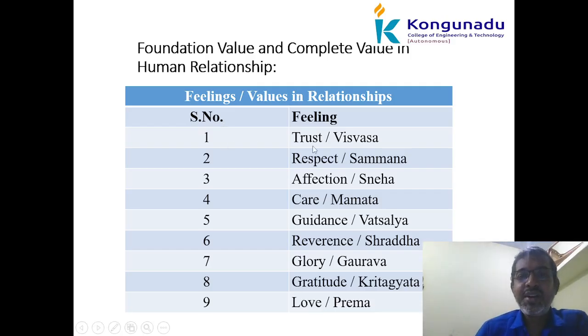So the first one is trust. The basic foundation value belongs to trust only. After trust, you will go for respect. Suppose you are seeing one person: first you have to have trust in that person, and after that respect will come. If respect comes, and that person is close to you, you will get affection, care, guidance, reverence, glory, gratitude, and love. Finally it should end with love. So the starting basic foundation is trust, and that should end with love. It is purely based on our family and as well as the society.